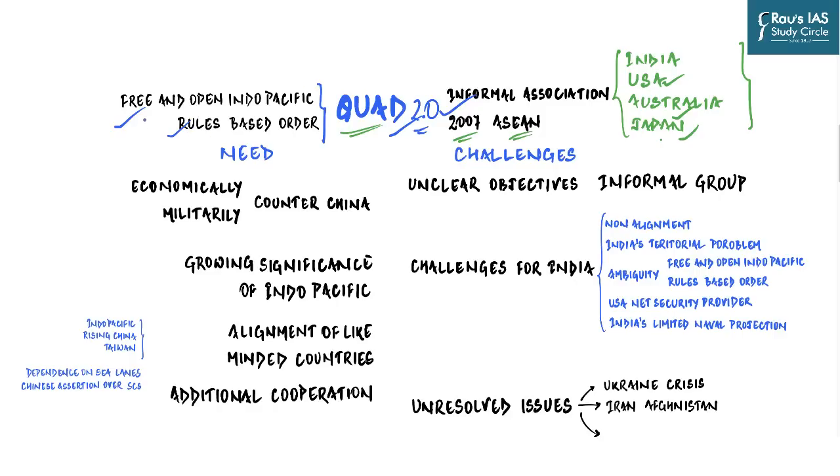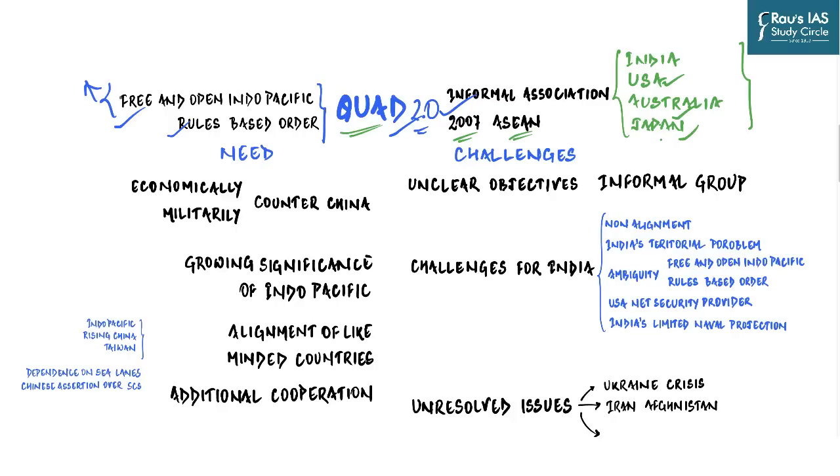Now, what do you understand by free and open Indo-Pacific? Of course, every ocean is free and open, but this is a particular political term. Free and open Indo-Pacific has connotations at two levels. At an individual level, it means that people will be free in their daily lives and will live in open societies. That is a hint towards the creation of democratic societies in the Indo-Pacific region, and a sly hint towards China being an authoritarian communist state. People are not free over there. They are not free to choose their lives, their tradition, their occupation. They do not have the right to freedom of speech. That is what free and open Indo-Pacific means at an individual level.